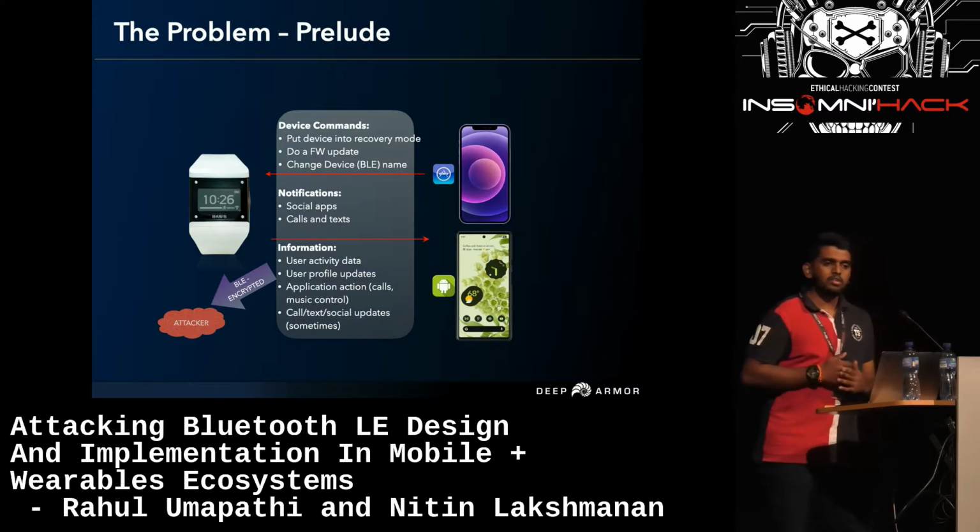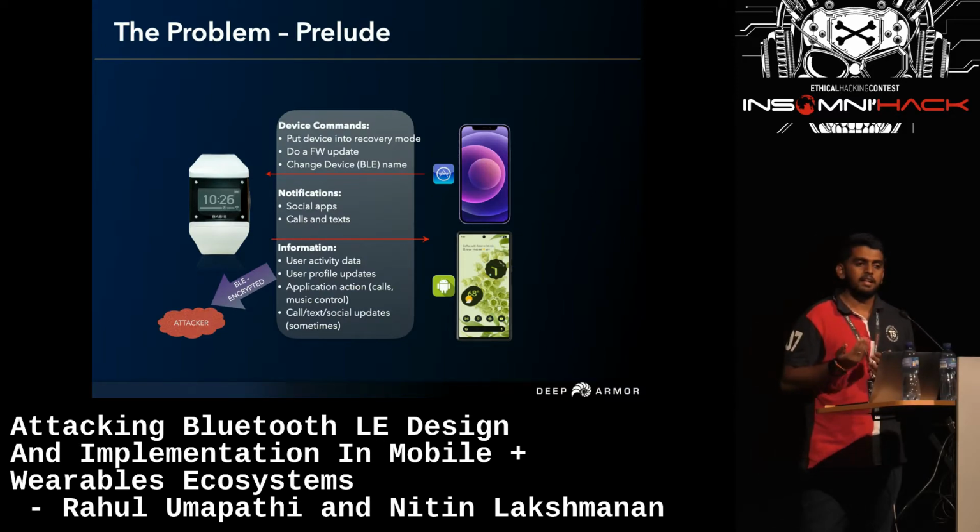So we saw what data is getting exchanged between the wearable device and the mobile application. Now I'm going to give a short intro on what the problem is in this case. The traffic between the wearable device and the mobile application will be completely encrypted using LTK. LTK is a long-term key, where the traffic between the devices will be completely encrypted, and we'll be seeing more about LTK in the further slides.